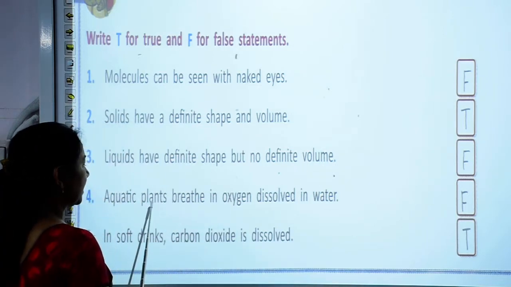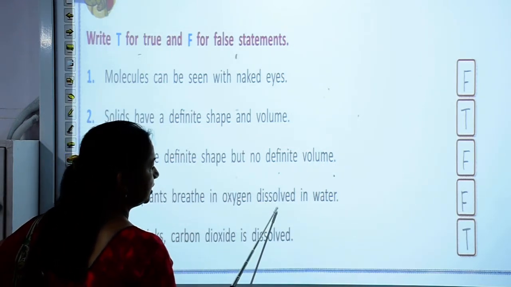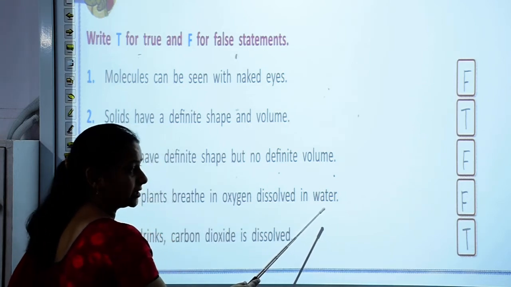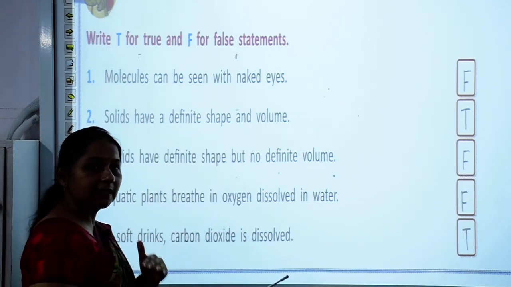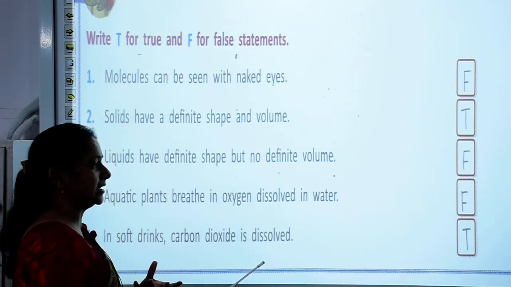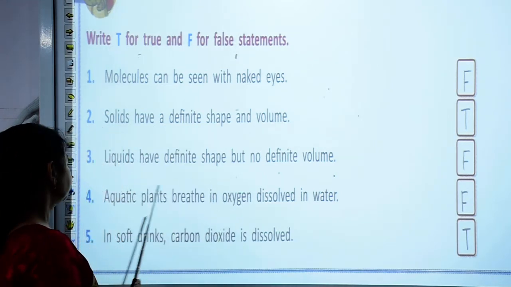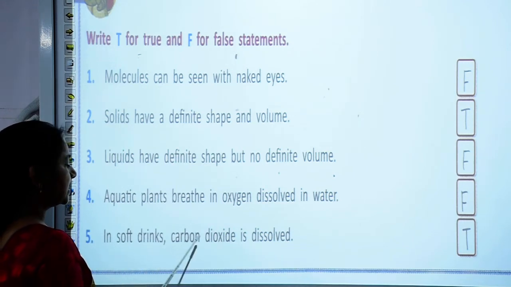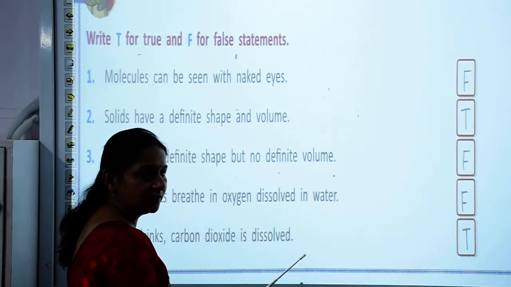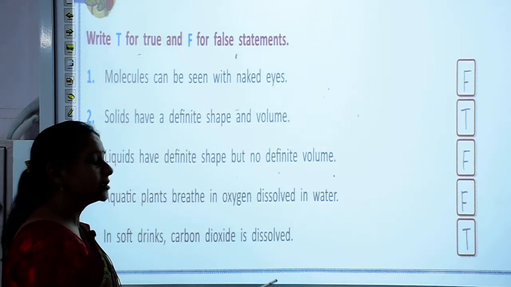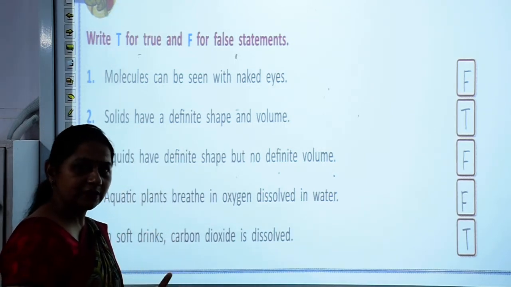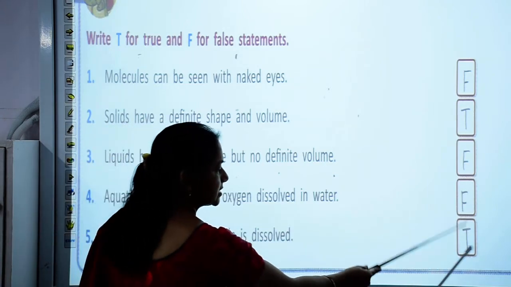Now, aquatic plants breathe in oxygen dissolved in water. This statement is false, because aquatic plants take in carbon dioxide, not oxygen. Now, in soft drinks, carbon dioxide is dissolved. This statement is true. Carbon dioxide gas is dissolved in soft drinks, which makes them fizzy. So, this statement becomes true here.